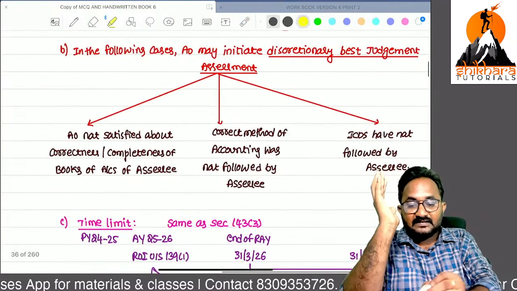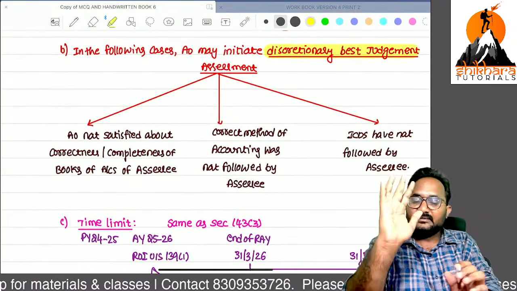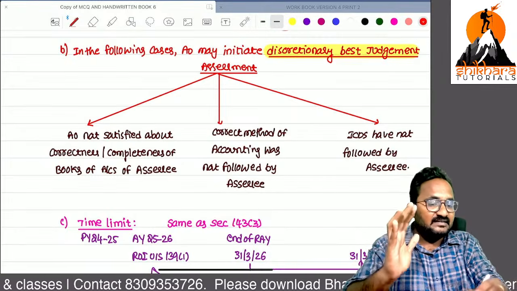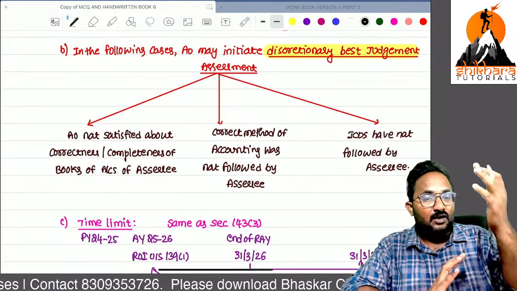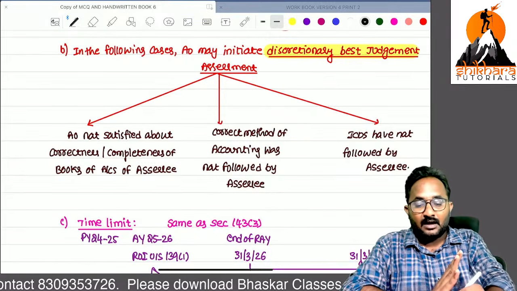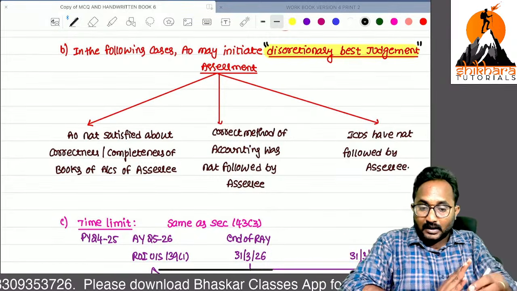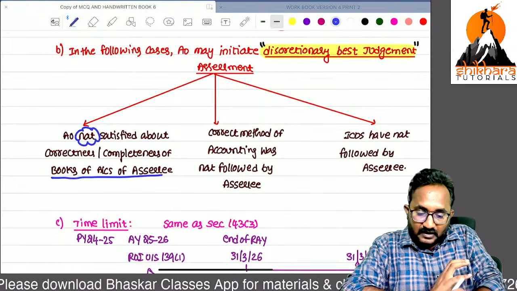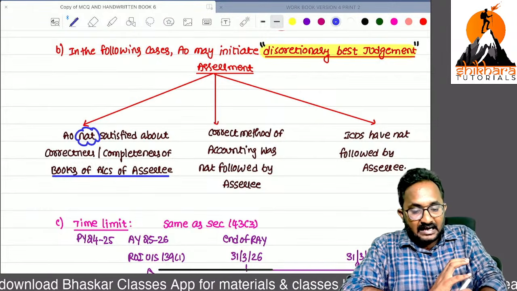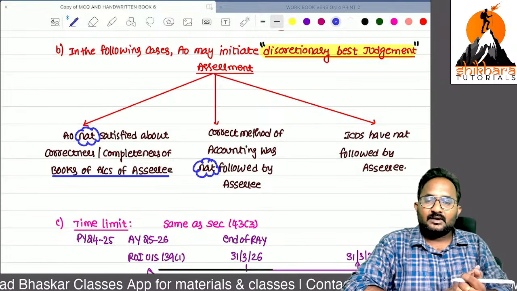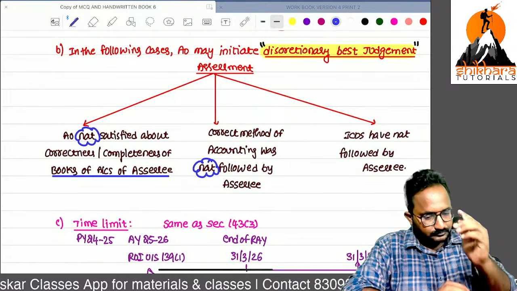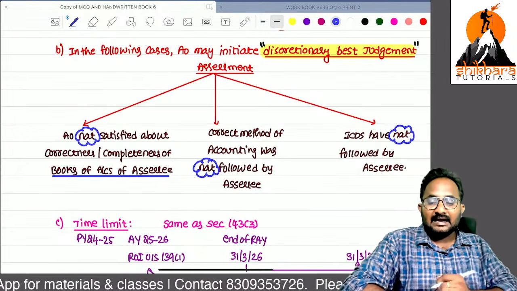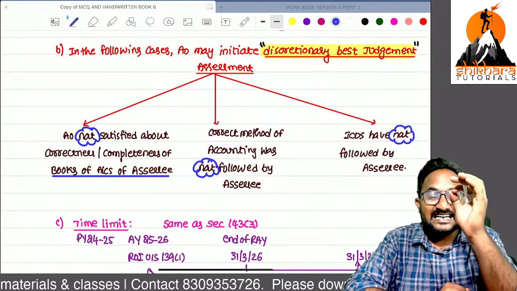Now, this is an important discretionary best judgment assessment. Automatically in these cases, I will start best judgment assessment. No need of show cause notice, no need of reasonable opportunity of being heard, because these are serious issues. What are the serious issues, sir? The AO is not satisfied with the books of accounts of the assessee. You have not followed the correct method of accounting. ICDS is also not followed by the assessee. These are the serious issues. Directly we can initiate the best judgment assessment.